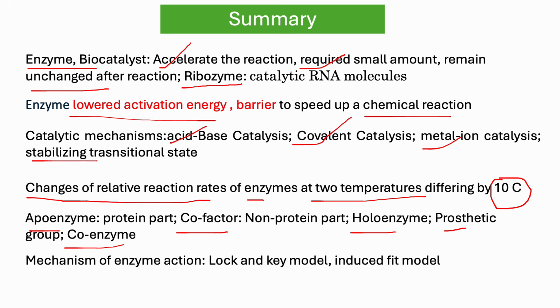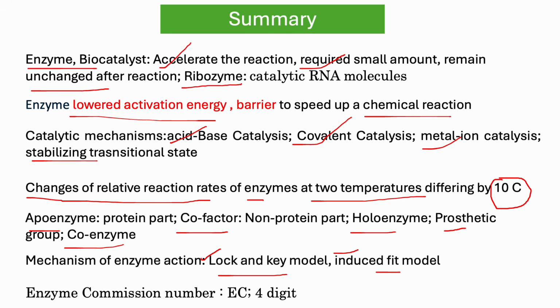And mechanisms of enzyme action. We can classify the mechanism in two ways: the lock and key model, where the active site is fixed and rigid, and the induced fit model. Here the active site is flexible, and it allows the substrate to fit and also changes the conformation of the active site of the enzyme. And the Enzyme Commission number has 4 digits: class, subclass, subgroup, and the number of the enzyme in the list. Thank you very much for watching.